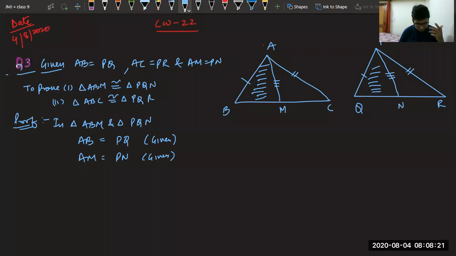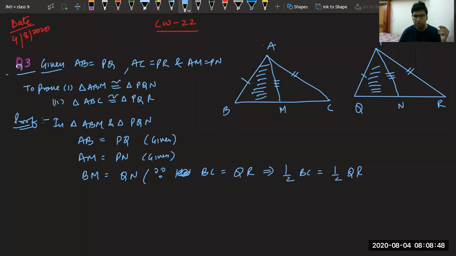And third thing is BM and QN. Why? Because BC equal to QR implies half of BC is equal to half of QR. Therefore, we have got BM is equal to QN.